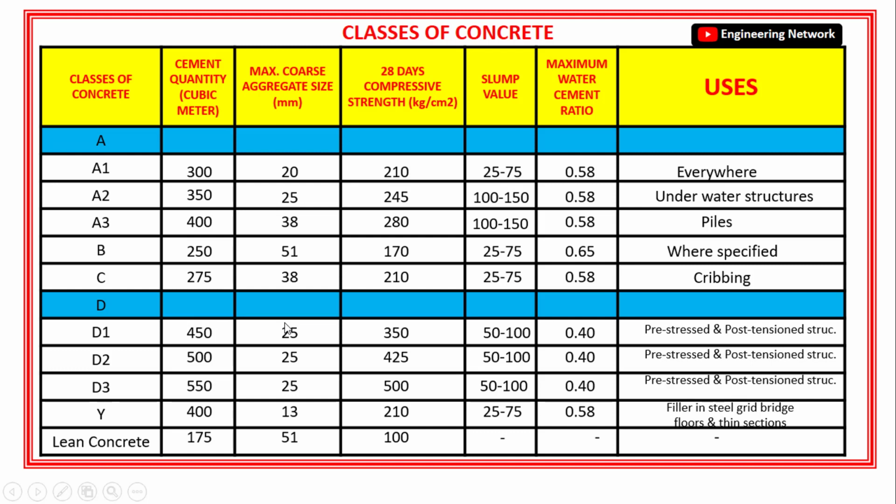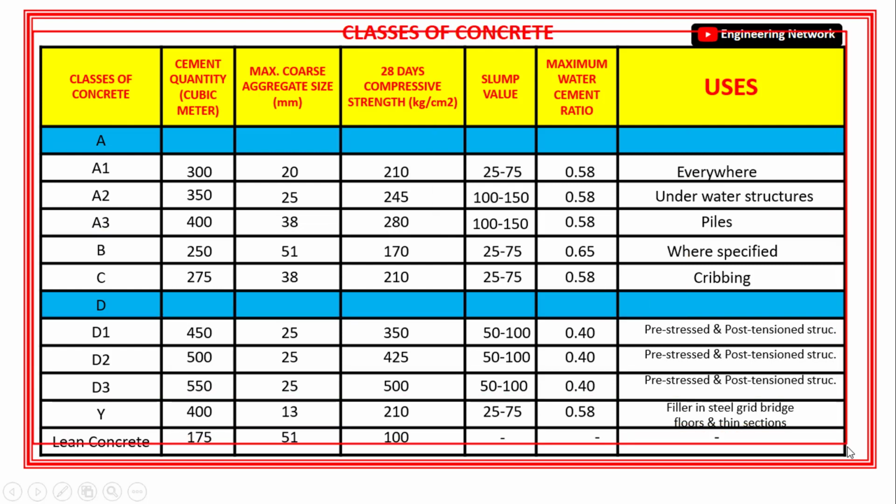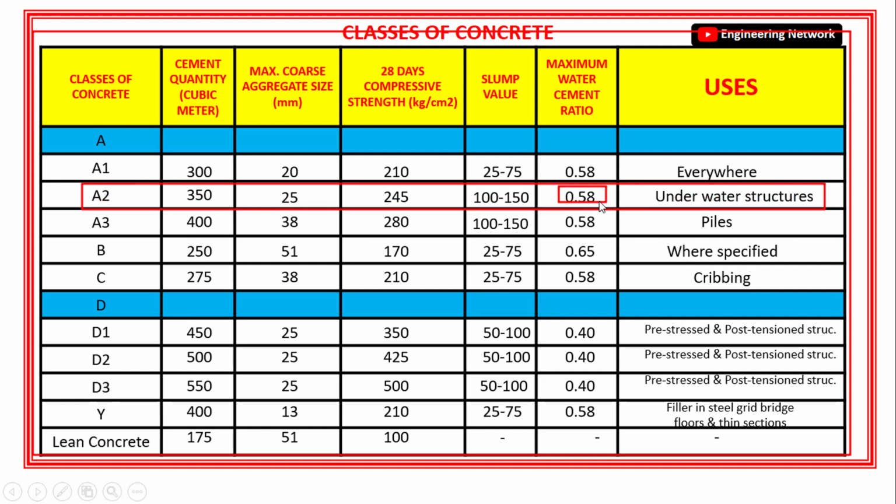Like compressive strength, the maximum coarse aggregate size, and also the cement content as well. So if you memorize this table, then you will know that the particular concrete belongs to class A2 concrete, whose maximum water cement ratio is 0.58. The minimum compressive strength of class A2 concrete is 245 kg per centimeter square. The maximum size of coarse aggregate is 25 mm, and the minimum cement content required per cubic meter of class A2 concrete is 350 kg.